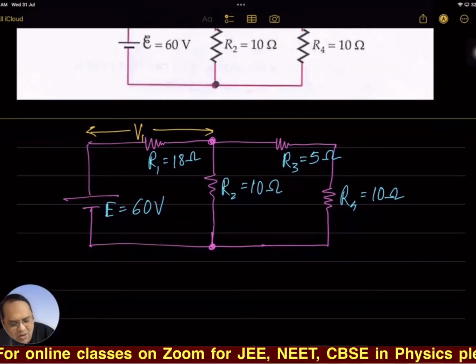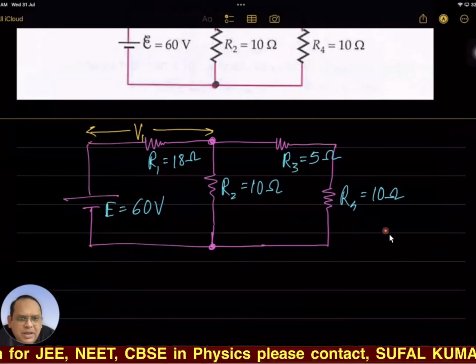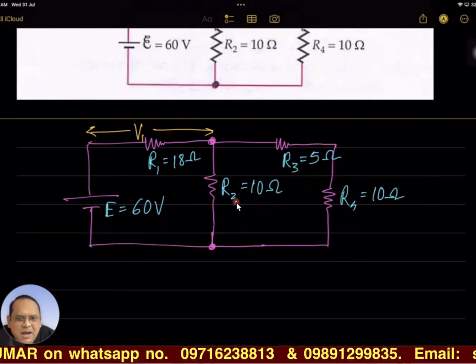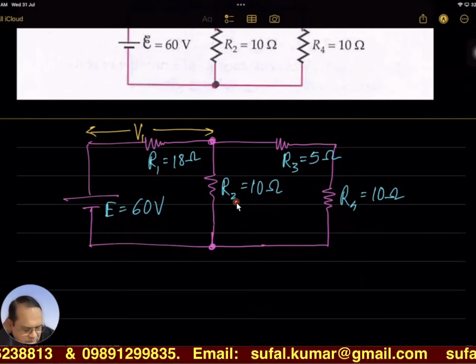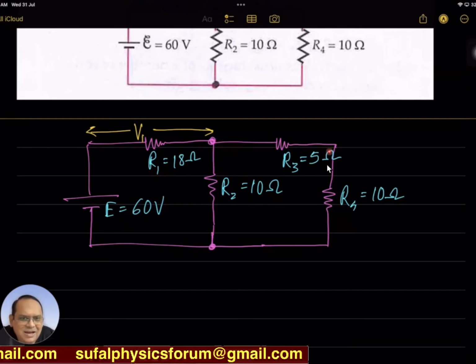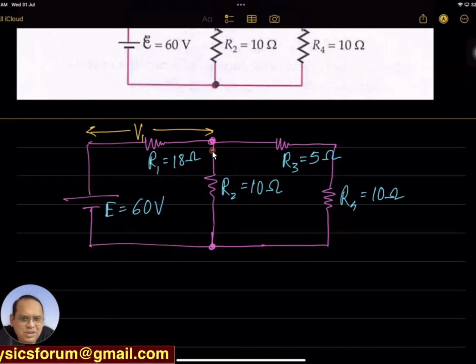So let's go for equivalent resistance. This R3 and R4 are in series, and this branch is in parallel to R2. How to recognize parallel branches? At one end, some current splits and in another end, both these currents are meeting at this point. This is the prime condition for parallel.